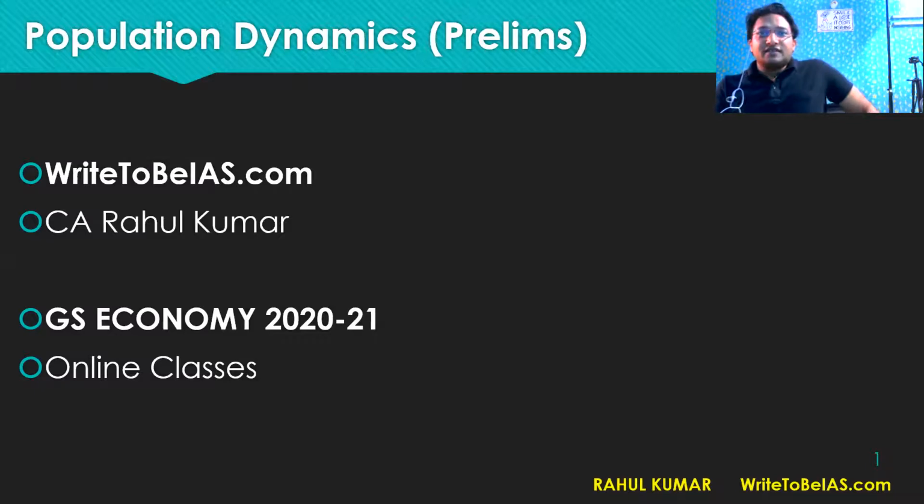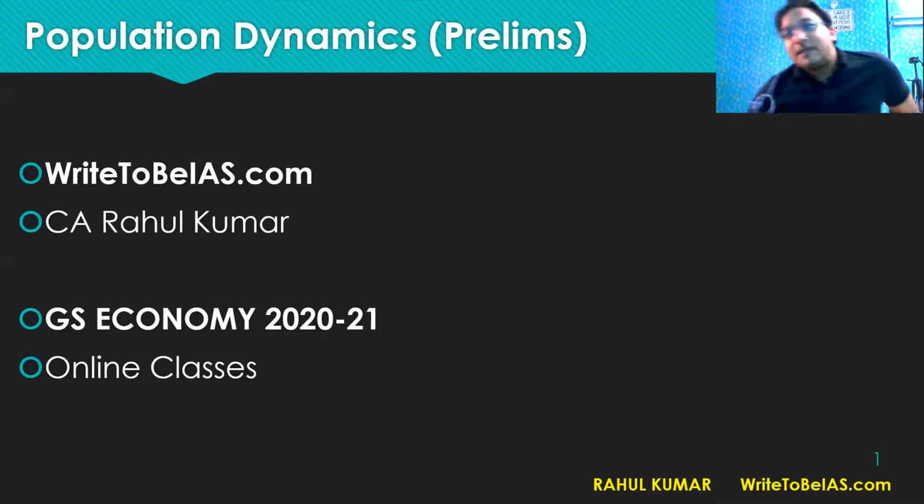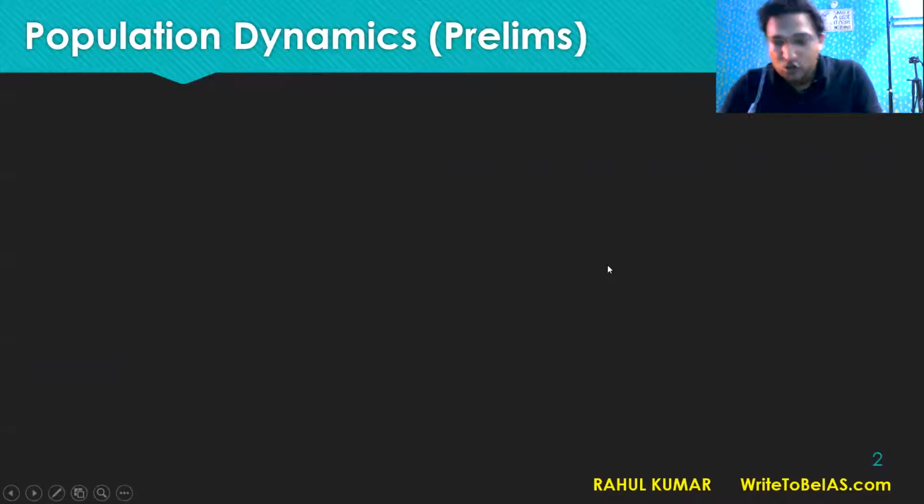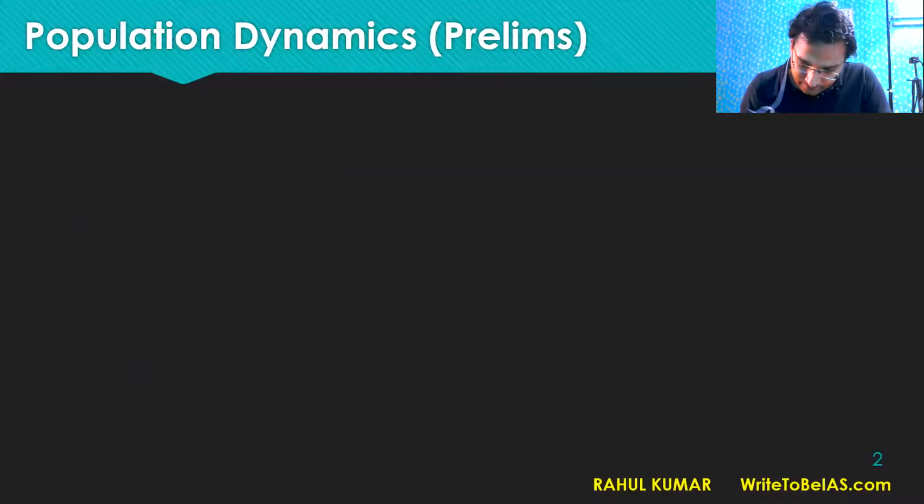So today we will discuss the population dynamics, the chapter of population, about demography, the basic terms, right? So what will be the coverage of this session?